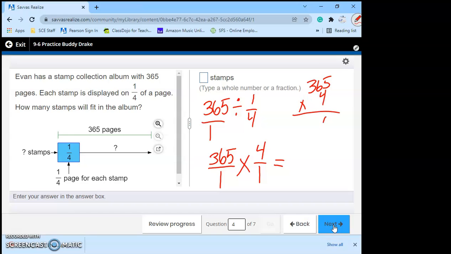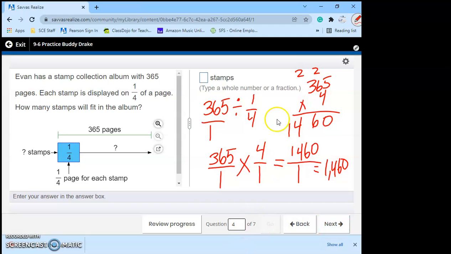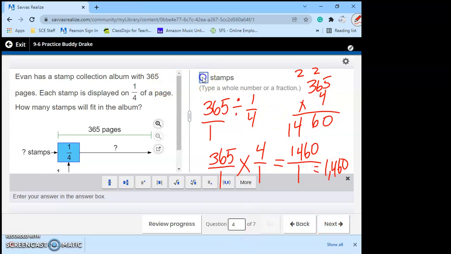4 times 5 is 20. Regroup my 2. 6 times 4 is 24. Plus 2 is 26. 4 times 3 is 12. Plus 2 is 14. So our answer is 1,460 over 1, which is just 1,460 stamps. So our book album will handle 1,460 stamps. On to question 5.